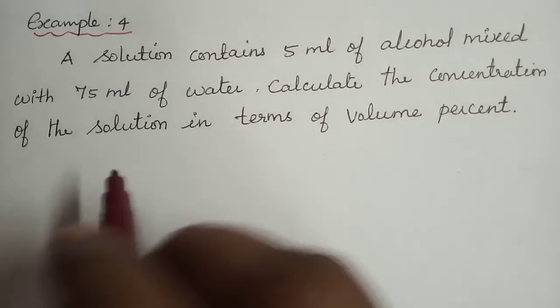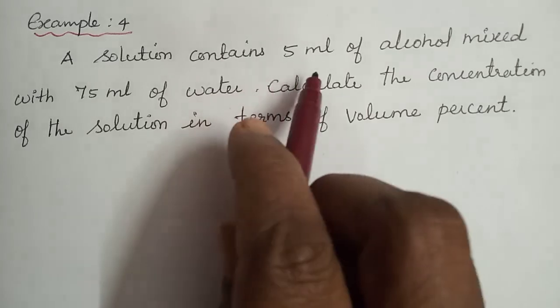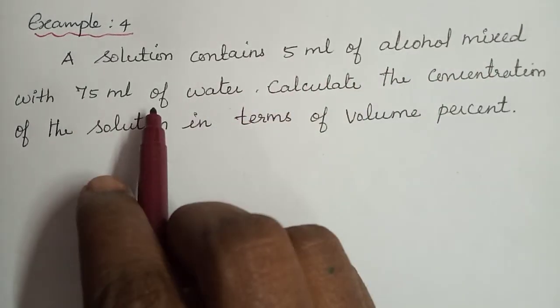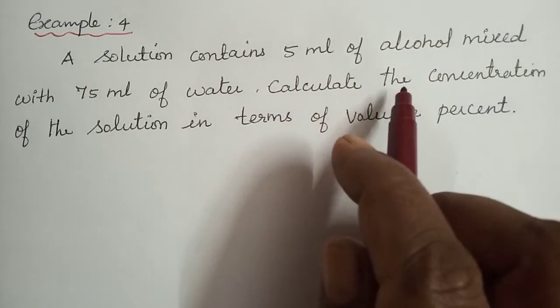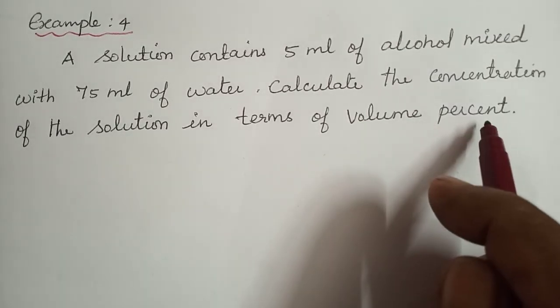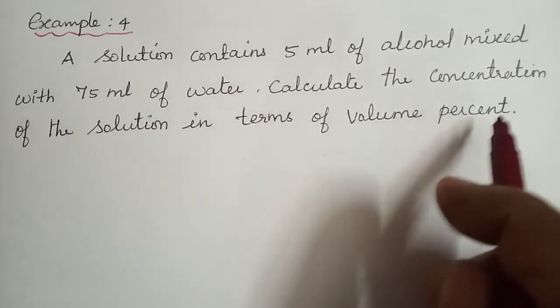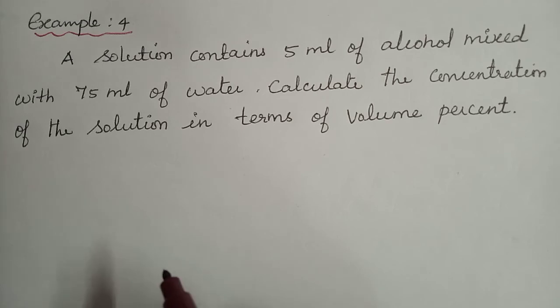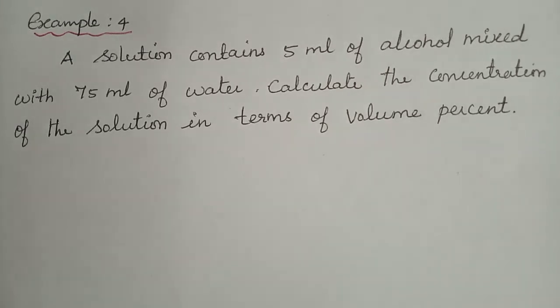See, this is another question. A solution contains 5 ml of alcohol mixed with 75 ml of water. Calculate the concentration of the solution in terms of volume percentage. Same question only but some different. So 3 questions I gave you for assignment. You have to do it, and after finishing you have to take a pic and send to me through WhatsApp.